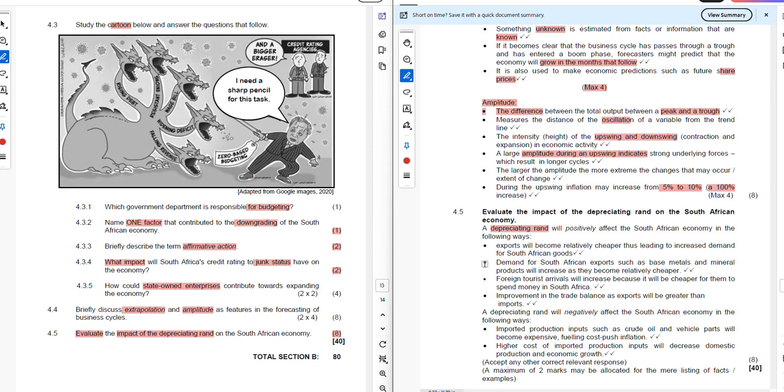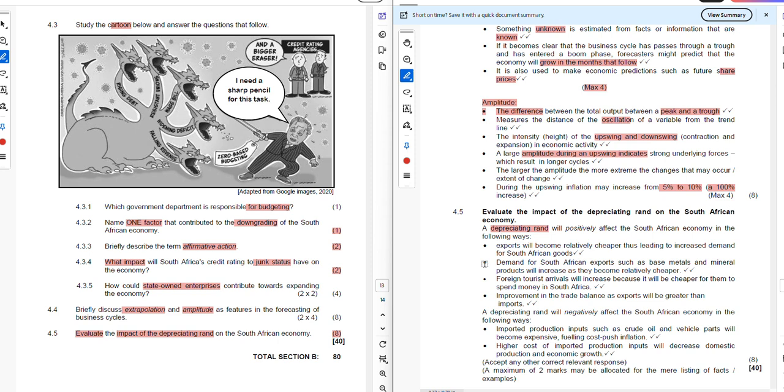Demand for South African exports such as base metals and mineral products will increase as they become relatively cheaper. As I've already stated, the exports will become cheaper, and therefore the foreign market will want to buy from us because the products will be cheaper. And then we're looking at the third one. It says foreign tourist arrivals will increase because it will be cheaper for them to spend money in South Africa.